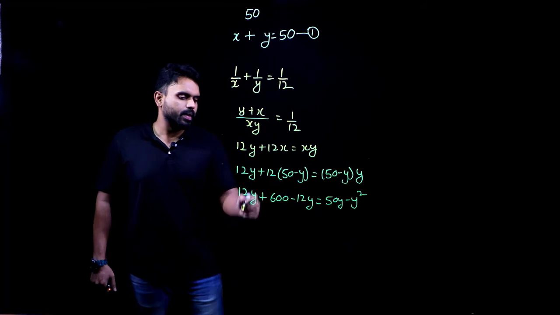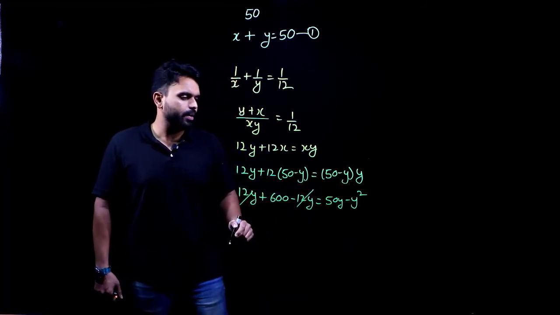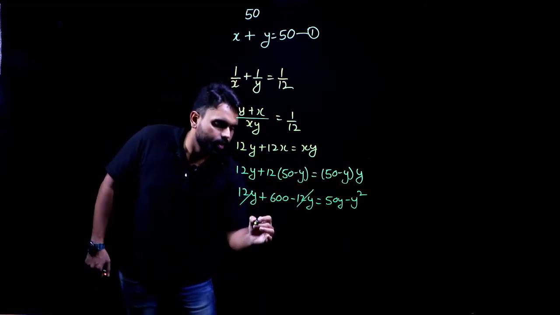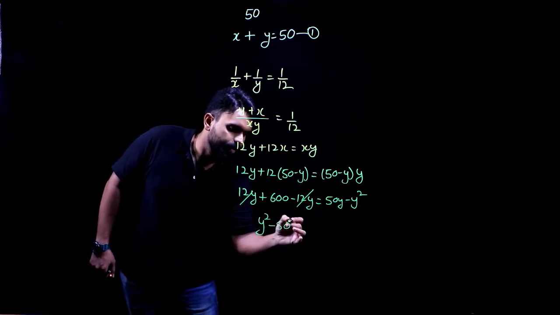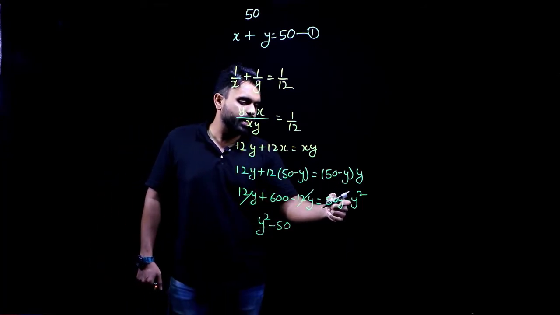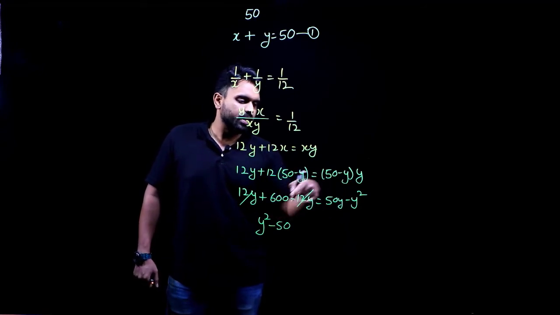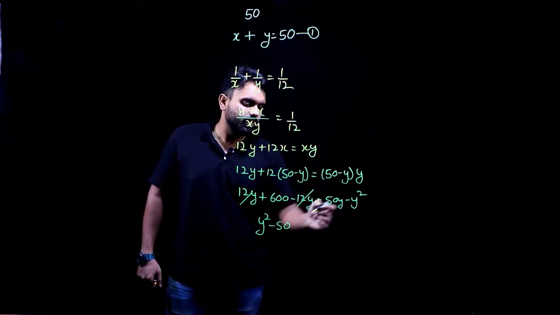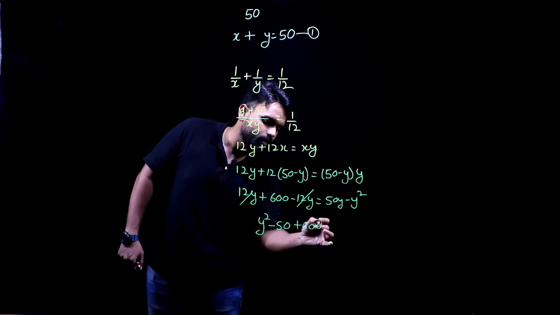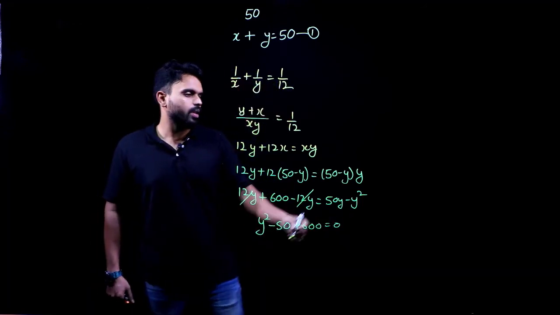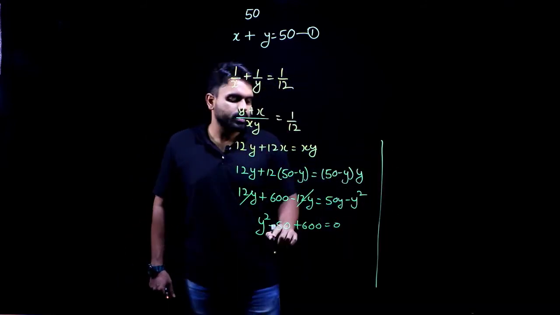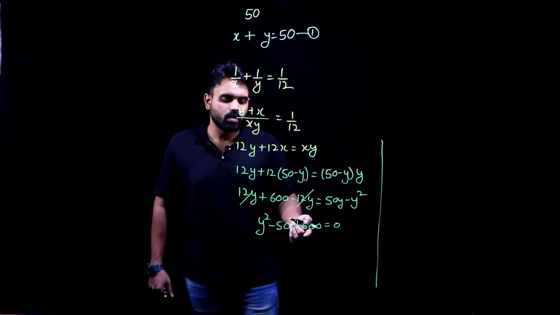Yes. So plus 12y minus 12y can be negated. So I will have how much here? I will have y square minus 50y. Okay. y square minus 50y. If I send this to the other side, I will have a minus 50y, and I will get a plus 600 is equal to 0. Now I have to solve for this. So what can it be written as? 30 into 20. 30 plus 20 also gives me 50.